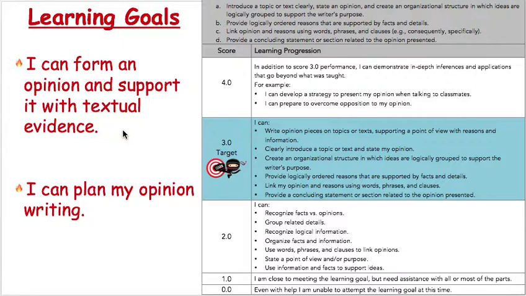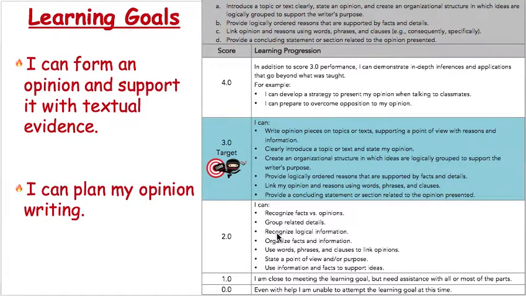As you can see, those are our learning goals on the left-hand side of the screen, and then we have our learning progression scale. Remember, at the beginning of a unit or a learning goal, we'll usually start down in the zeros, the ones, or the two. We haven't quite learned everything we need to learn to meet our goals. Right now you are probably at a 1 or a 2, since we're in the second week of our module.